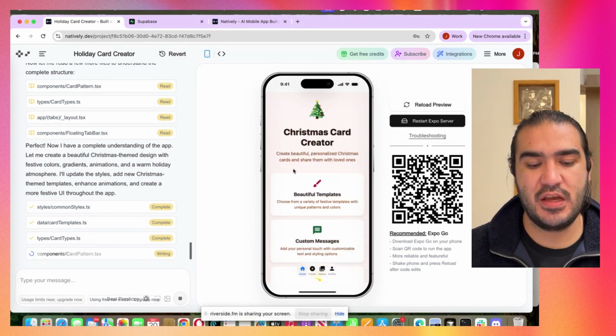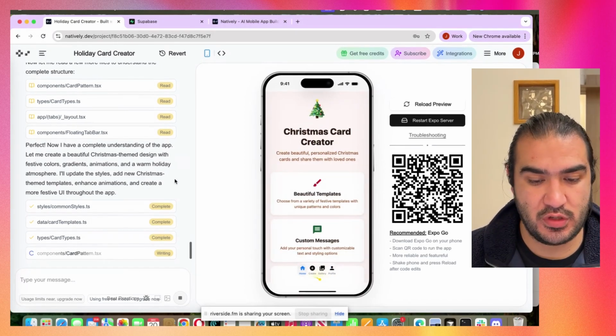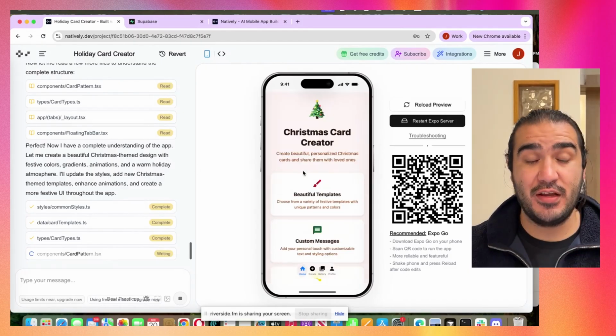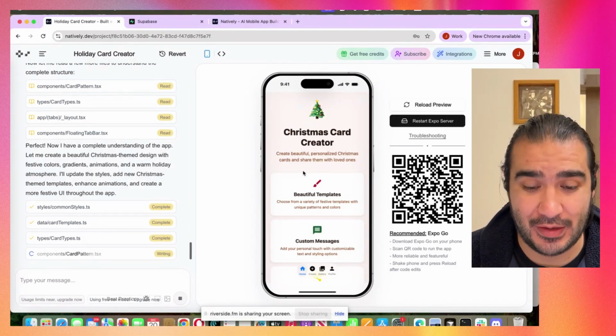Yep, I think it's getting nicer. It's still working. You just have to give it time and then see what the final output will look like in the end.